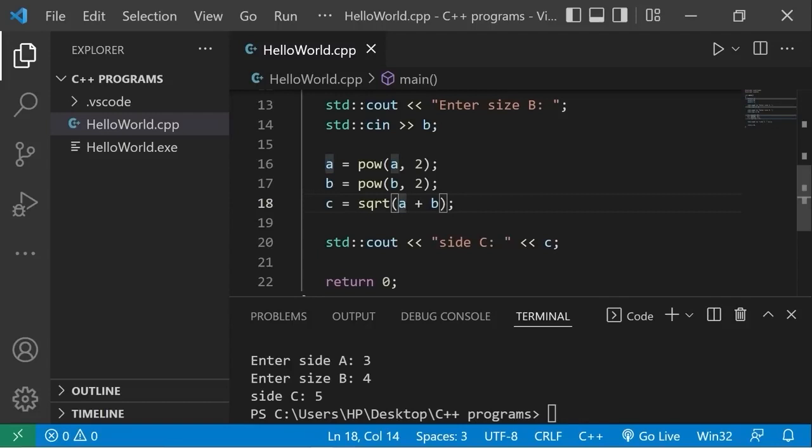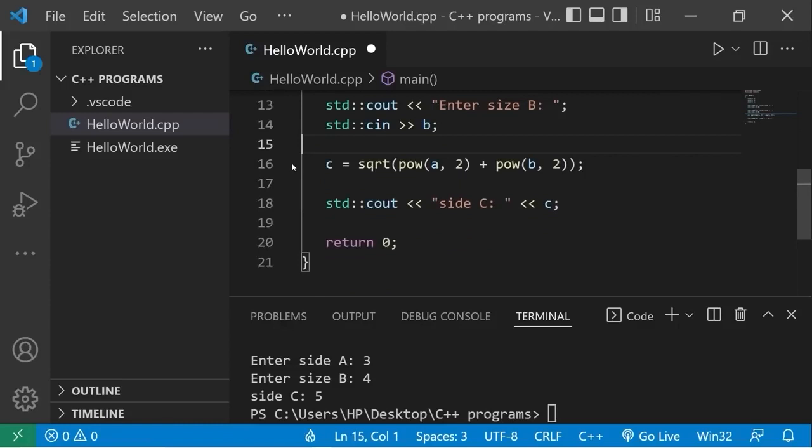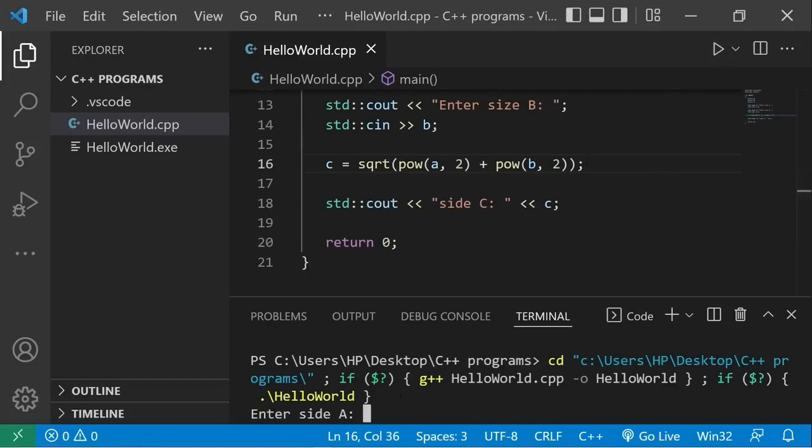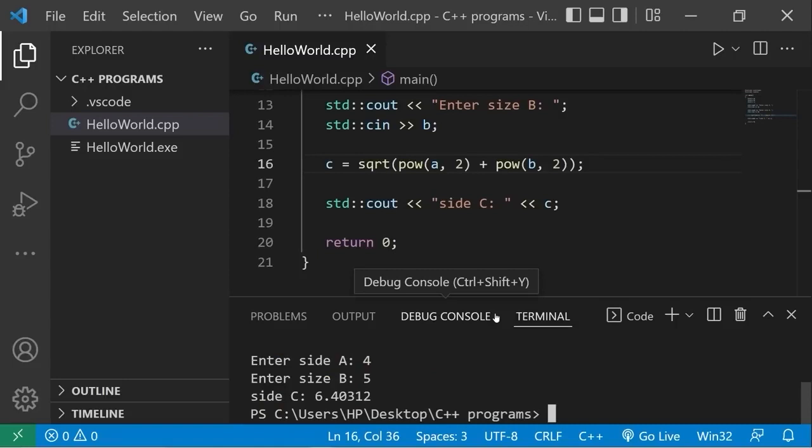We could say the square root of A to the power of 2 plus B to the power of 2. Then we no longer need these 2 lines. That's another way of writing it in less lines of code. Let's try this again. This time side A will be 4, side B will be 5, side C is 6.4.